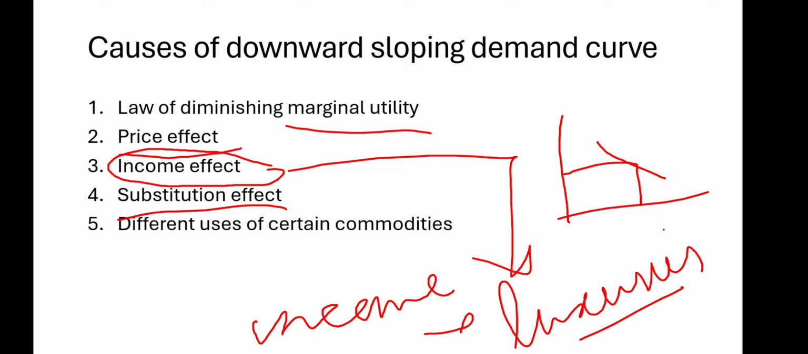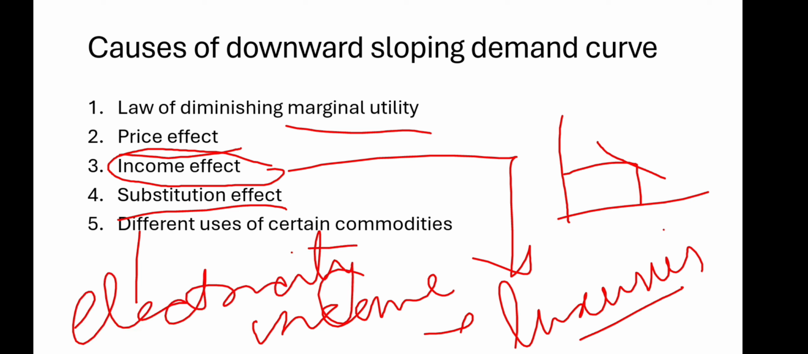Then there is another very important thing, that is different uses of certain commodities. If a particular commodity has different uses, for example, we will take the example of electricity. Electricity has different uses, okay. When there is an increase in electricity charges, power will be used primarily for domestic lighting. But if the electricity charges are reduced, then obviously people will use more power for cooking, fans, heaters, there will be more demand. So whenever a commodity has different uses, it affects the demand for the commodity.